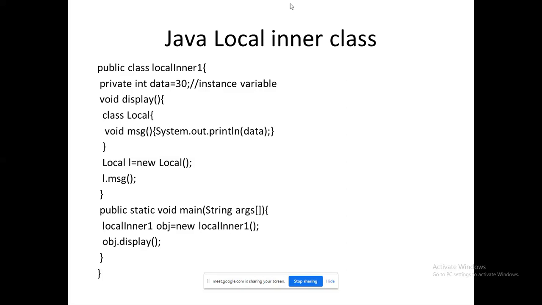So the object creation and the complete contents are available within the display method. It is enough to call the display method using the outer object. That is what a local inner class is. Okay, I think you will be able to identify the difference between member inner class and local inner class.